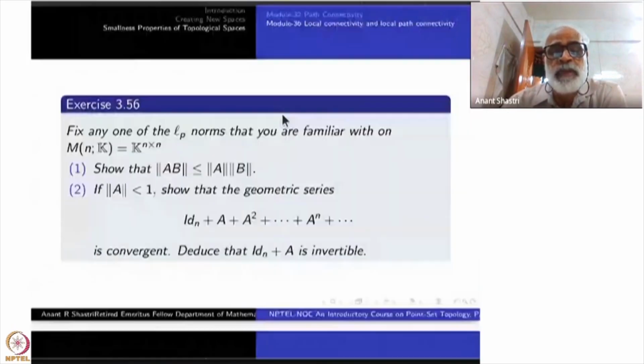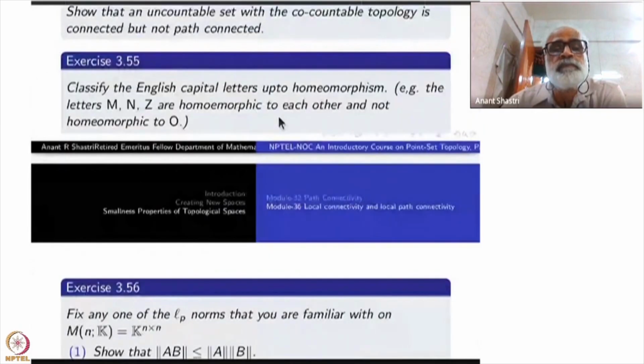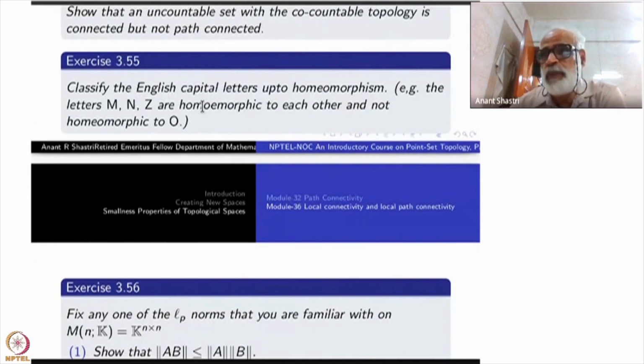Take English capital letters as subspaces of your plane, namely R cross R. M, N, Z. Look at all these. I claim that they are all homeomorphic to each other. In fact, they are all homeomorphic to an interval.